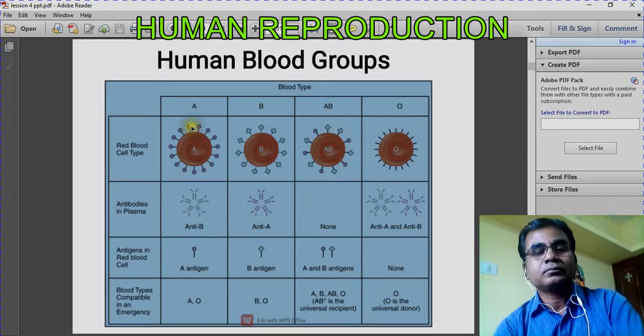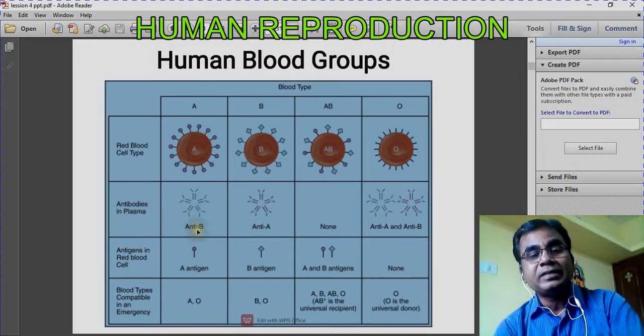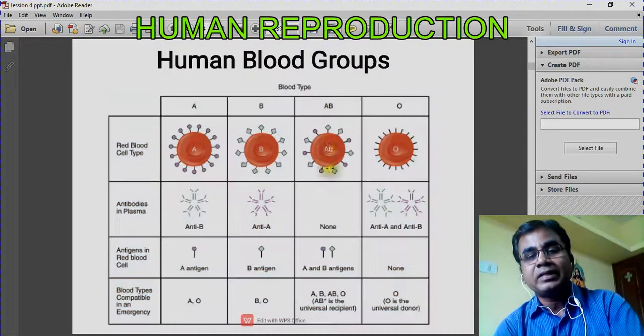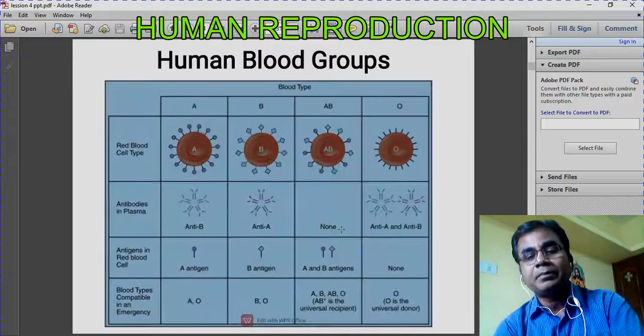Like that, if you talk about the antibodies in the plasma: if the blood group is A, the antibody will be B. If the blood group is B, the antibody will be A. In AB blood group, there are no antibodies. In O blood group, both antibodies, antibody A and antibody B, are there.